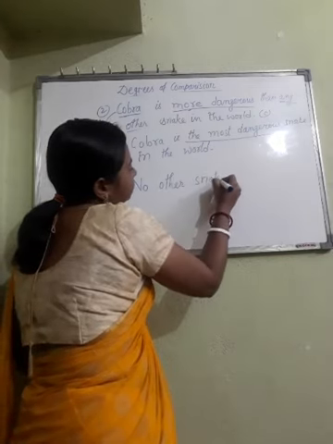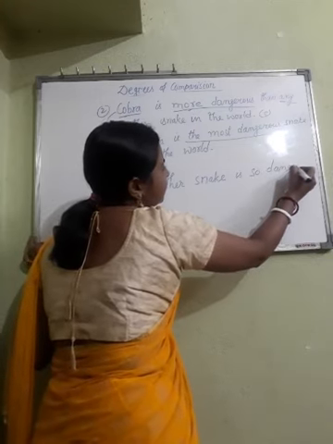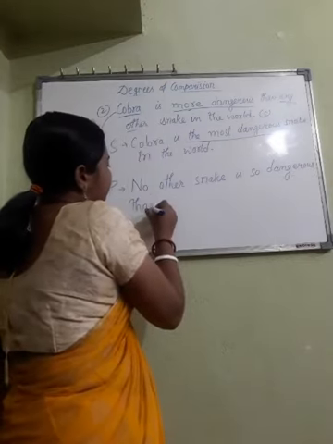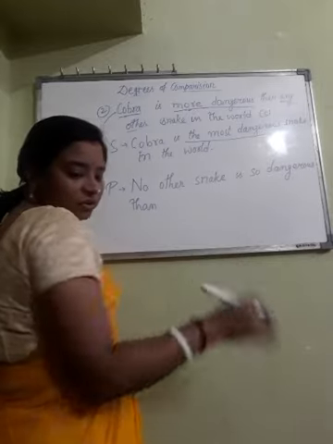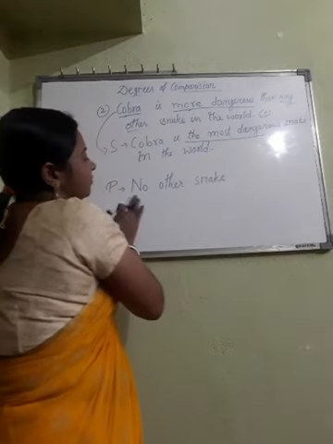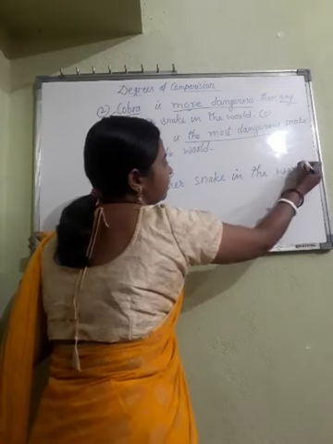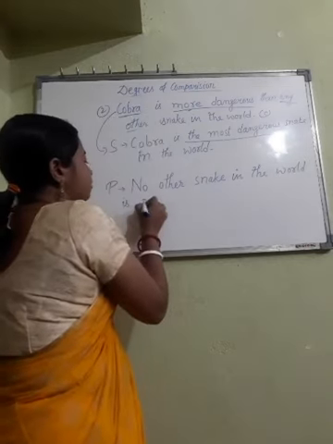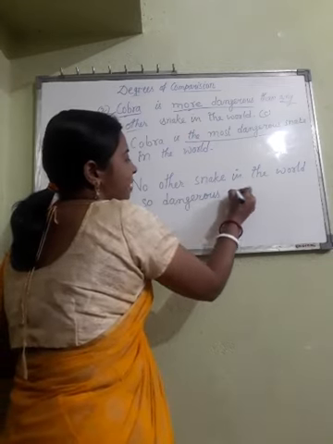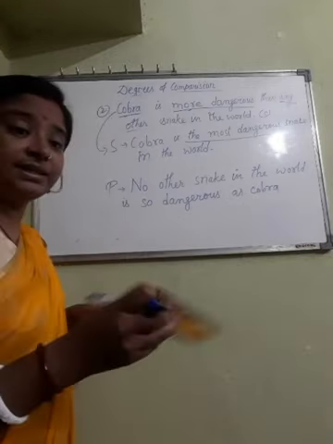So we are going to write here: no other snake in the world is so dangerous as Cobra. I missed writing no other snake in the world earlier. So this is how we can change these types of sentences into positive.